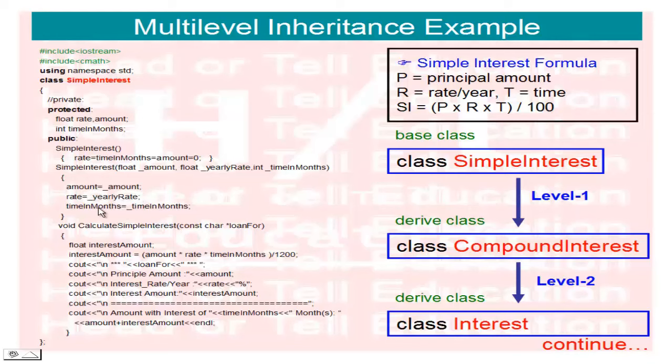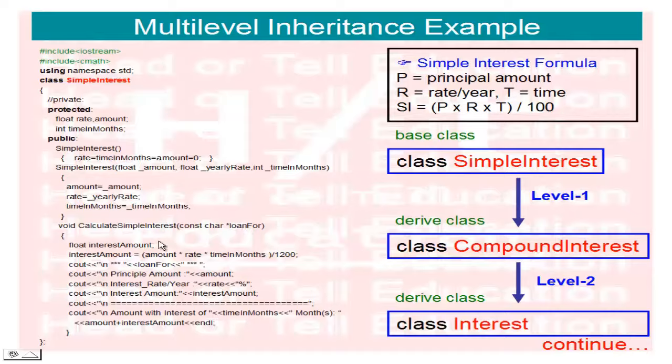Now according to our simple interest formula I have created one function to calculate simple interest. This function receives a const character pointer string.